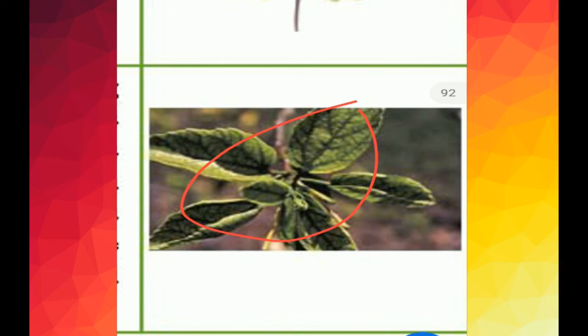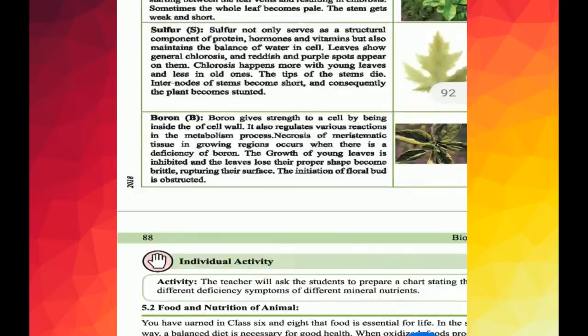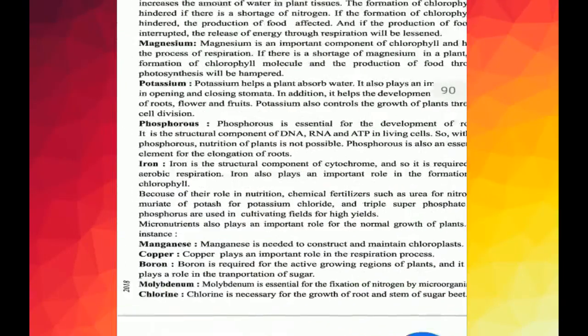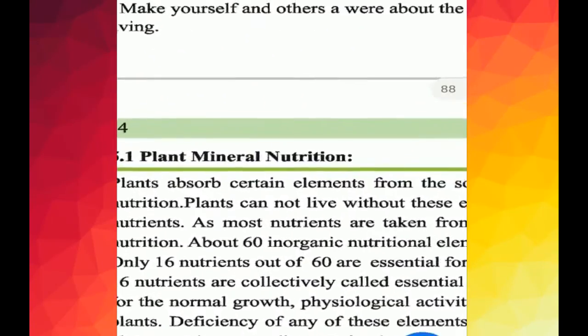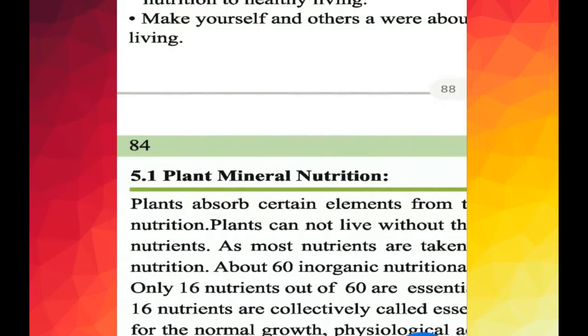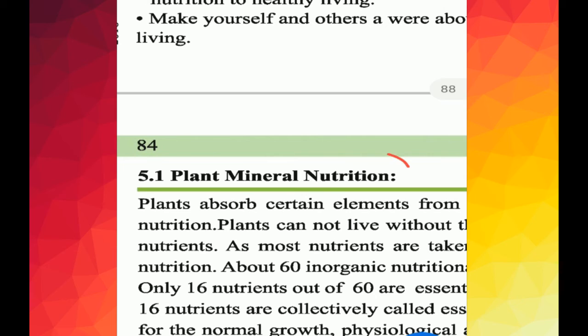Okay, so now I'm going to say what we mean by minerals and plant minerals. Okay, what is the meaning of plant minerals? It is an important knowledge-based question. There are two kinds of minerals, you know that. First of all, macronutrients, and next one is micronutrients. The nutrient elements which are consumed by plants in large quantities for growth are called macronutrients, such as potassium, phosphorus, calcium, etc.